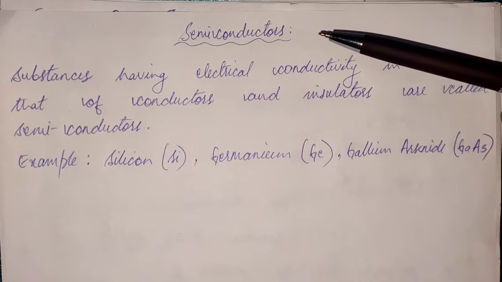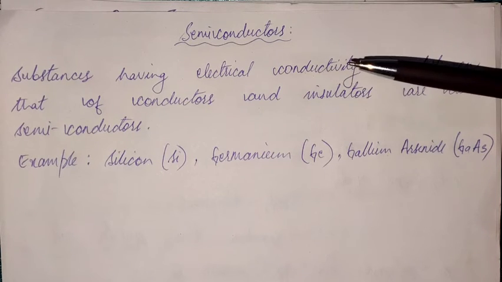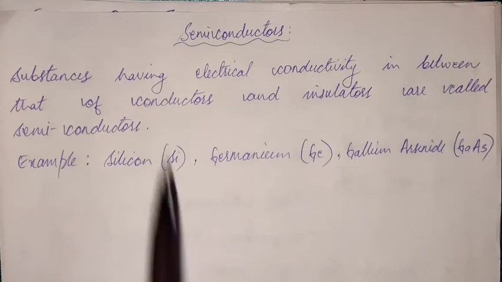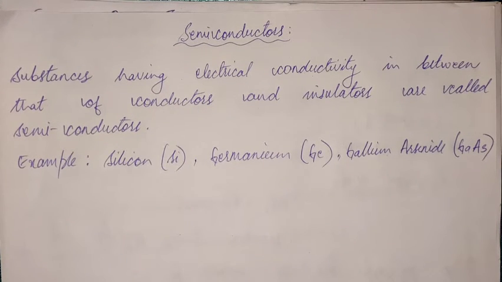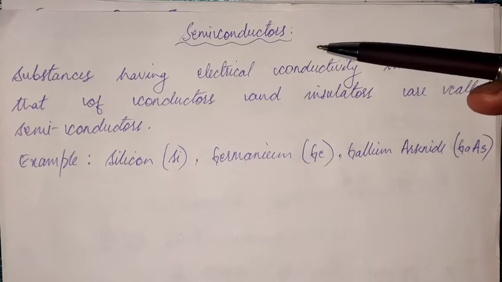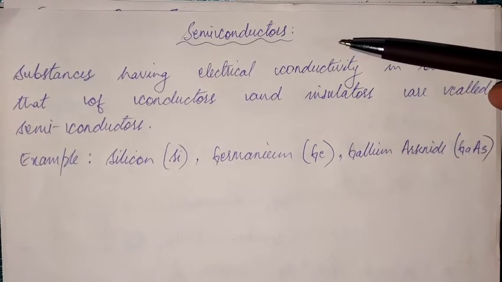All the computers, smartphones, your smartwatches, your calculators, everything, your television, electrical bulbs these days, LEDs, are all made up of semiconductors. So these are substances that have revolutionized the world.